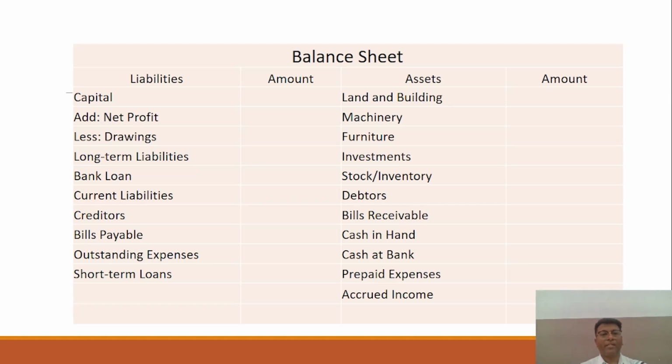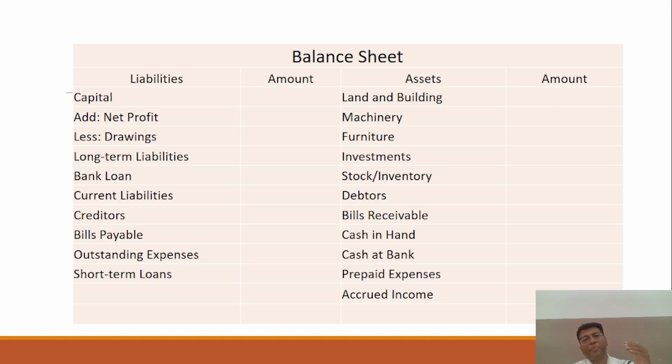Okay, so in the trading account, you have to mention all the expenses which are of direct nature, which are directly related to the production process. And in the P&L account, you have to mention all the indirect expenses. But the other method is to identify which item is related to the trading account, which item is related to the profit and loss account, and what about the balance sheet items, right?